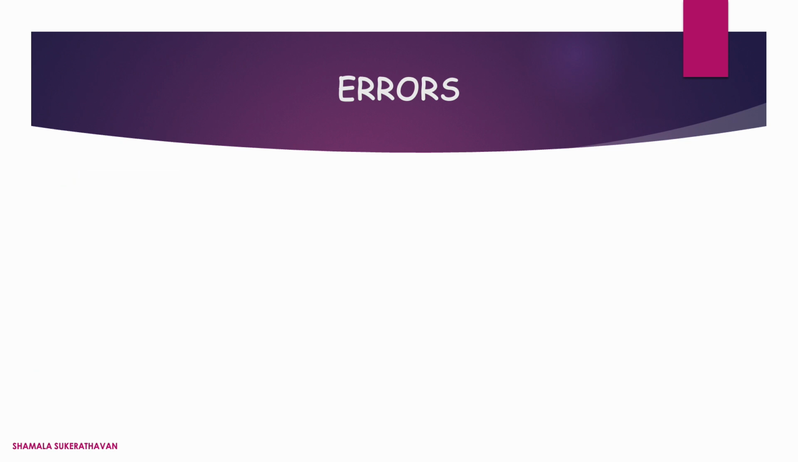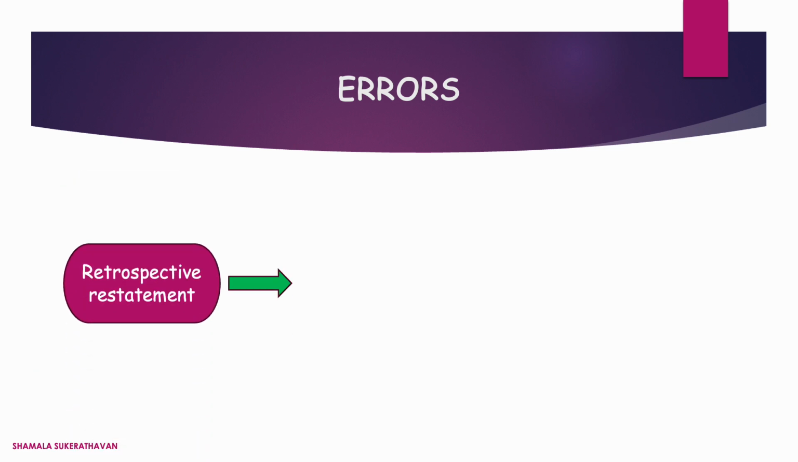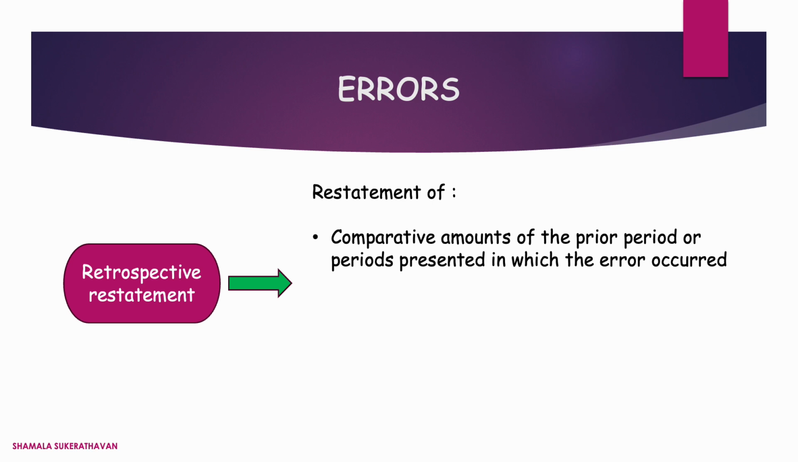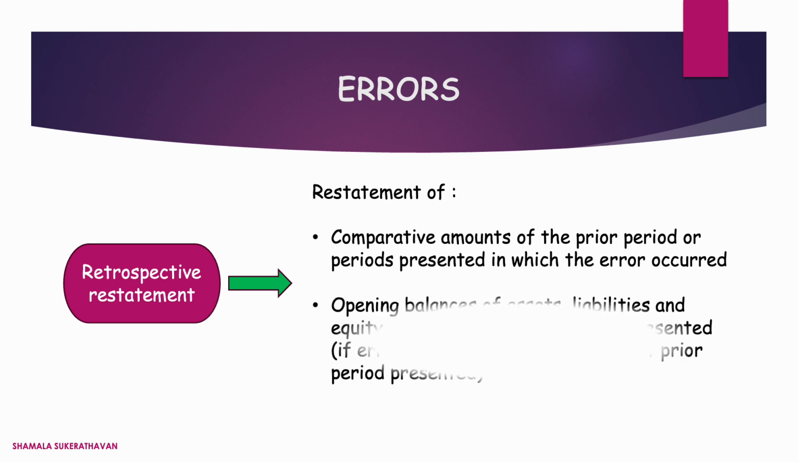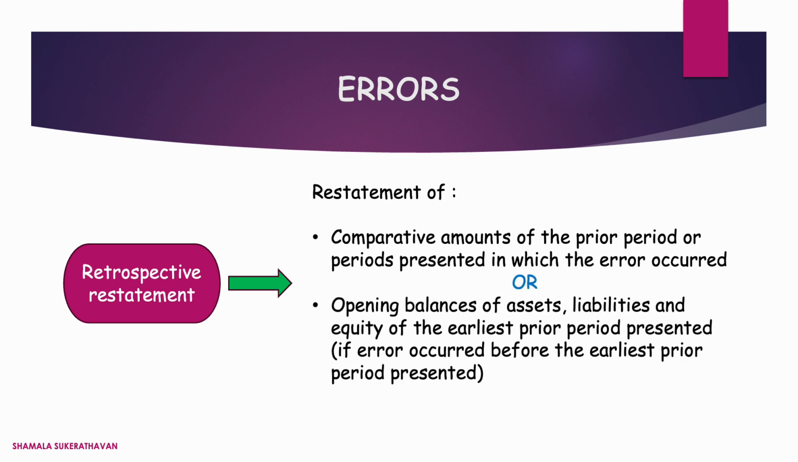An entity shall correct the material prior period error by restating the comparative amounts of the prior period or periods presented in which the error occurred. However, in the case where the error occurred before the earliest period presented, then the entity shall restate the opening balances of assets, liabilities, and equity of the earliest prior period presented.